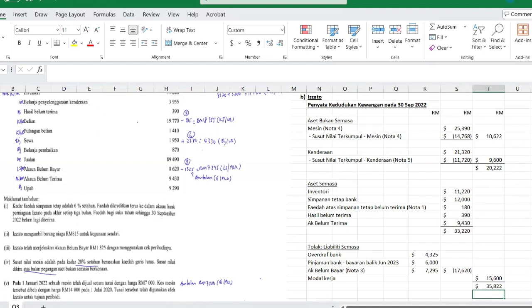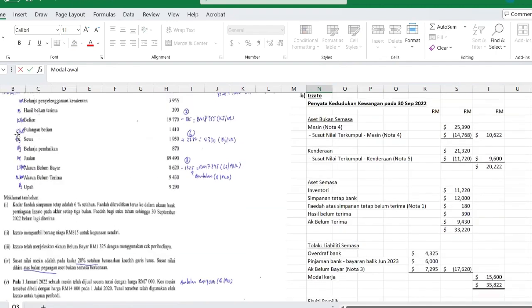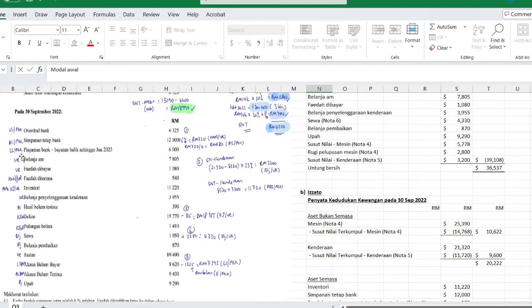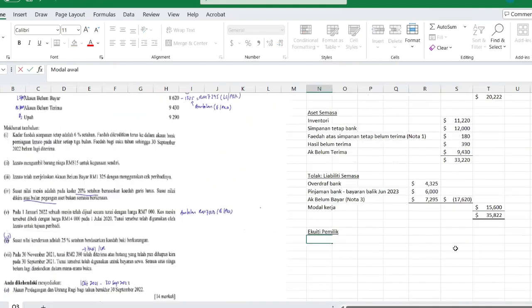This is the total for the first section of the PKK. Right, let's prepare the next section on equity. Modal awal. First, the modal awal amount is given here, 5775.